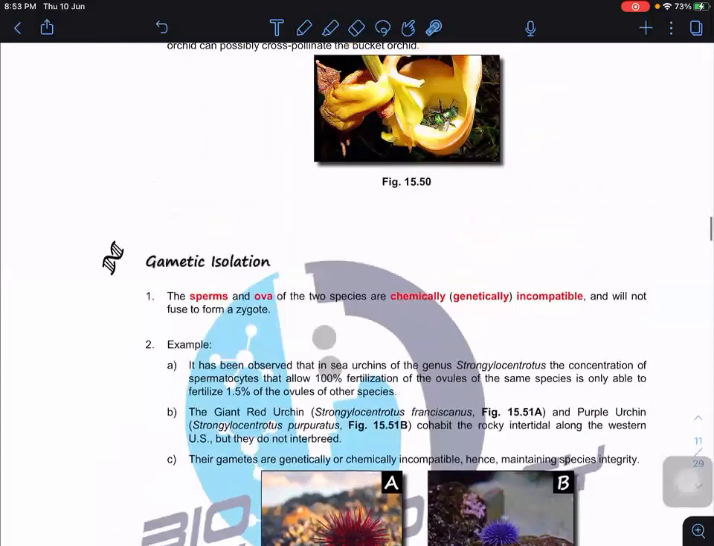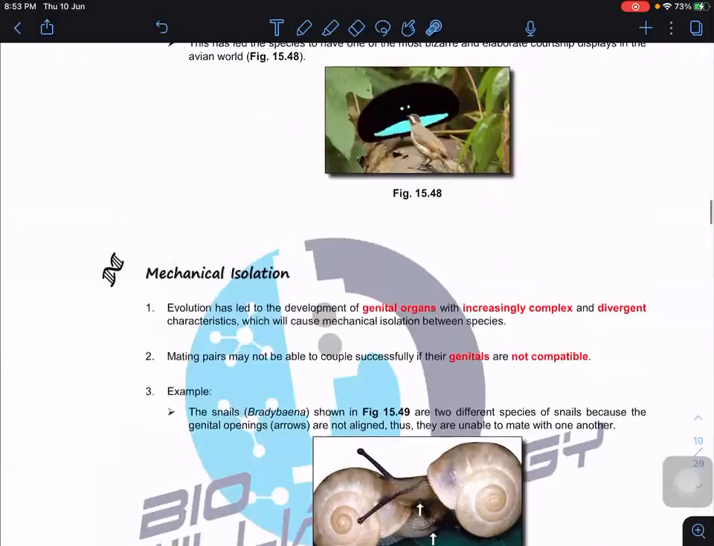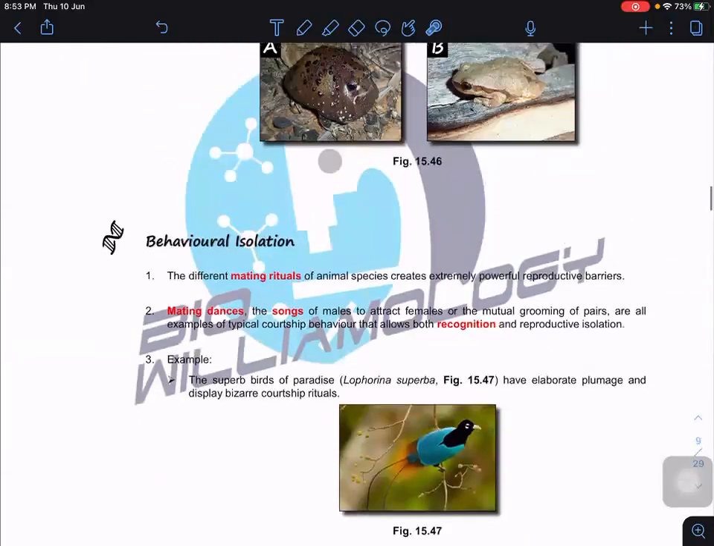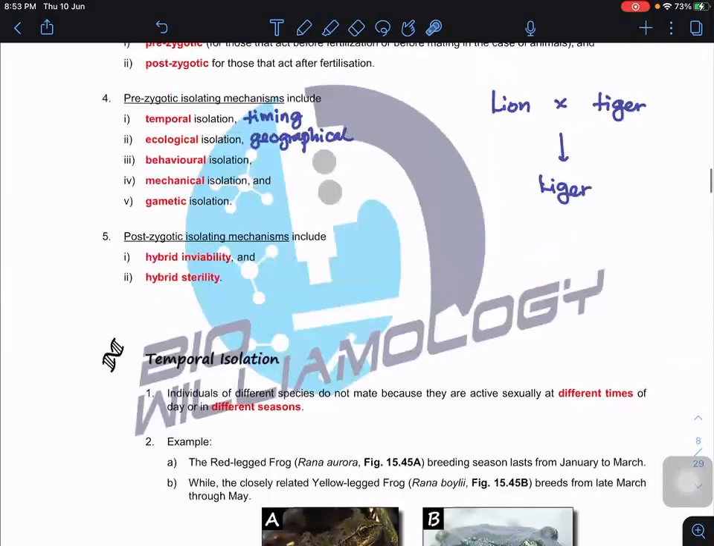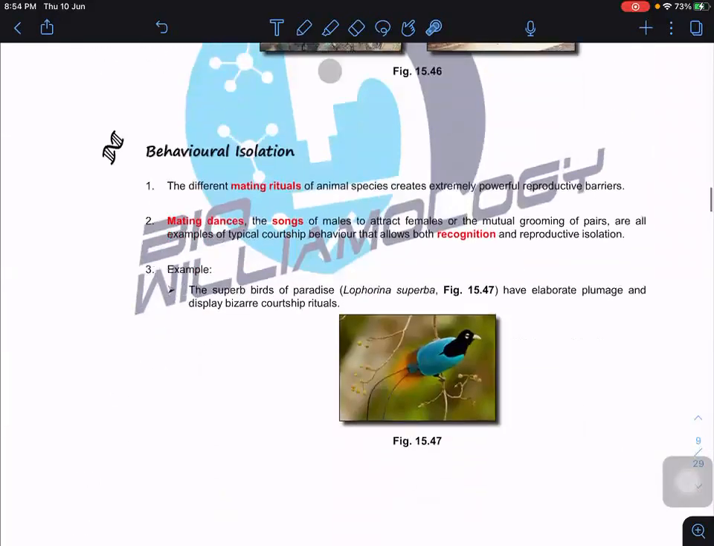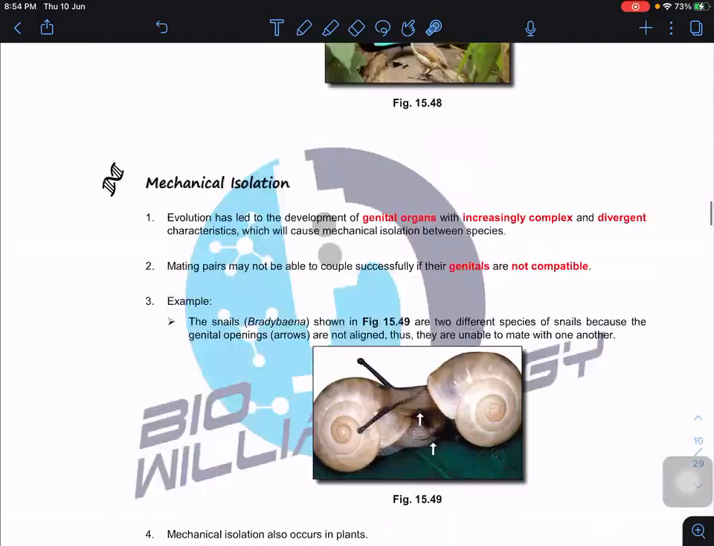But if these pre-zygotic isolation mechanisms fail, then we have to depend on the post-zygotic ones. No matter whether pre-zygotic or post-zygotic, in this context we want species integrity. We don't want to produce new offspring. So let's look at the next ones.